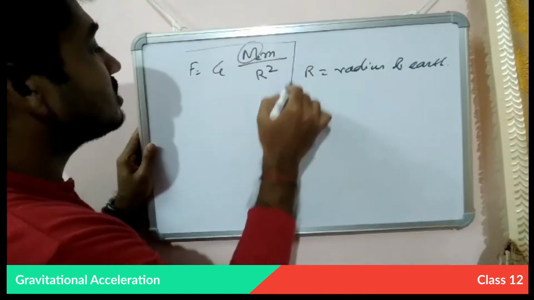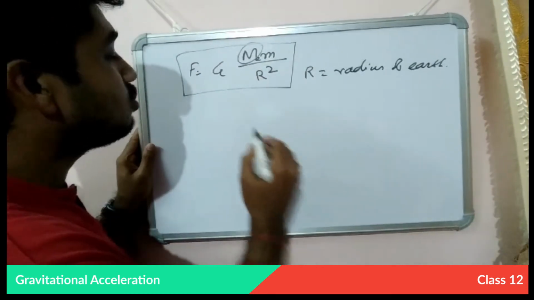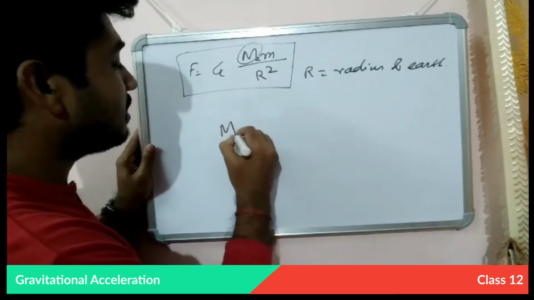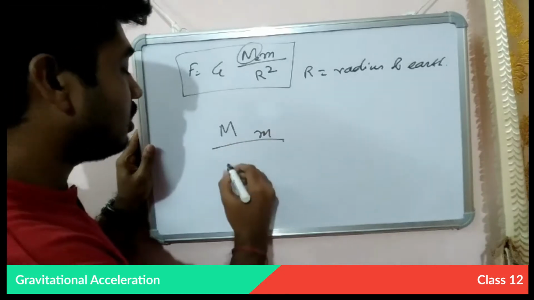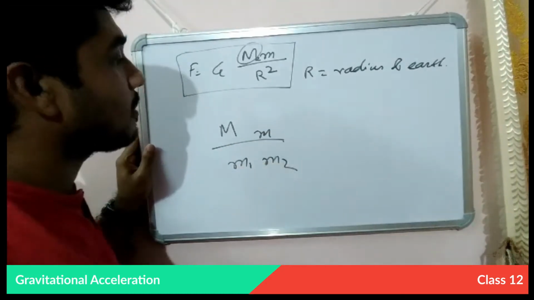This is a general equation. This is valid for any two bodies having mass capital M and small m, or you can say m1, m2.